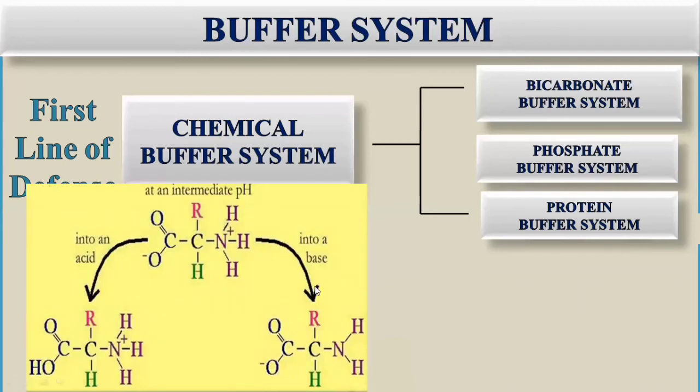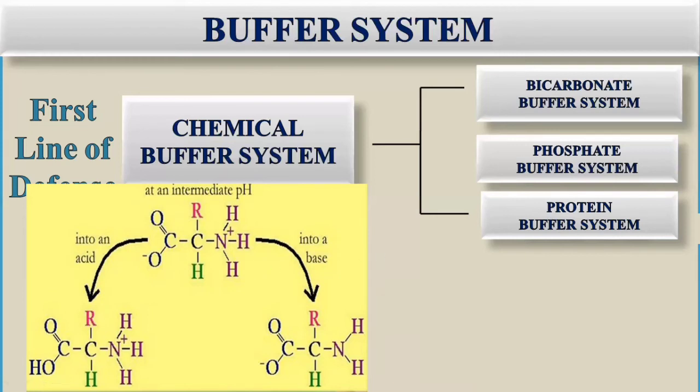And if the pH is increased, it means there is a decrease in hydrogen ion concentration. So this amino acid or protein has to buffer the reaction by providing the hydrogen ion. The carboxyl group, COOH, the carboxyl end of the amino acid, acts as an acid. So it will donate its hydrogen ion, as you can see here. This is how the alkaline environment will be neutralized with the help of the amino acids. So that's how the protein is used to resist the changes in pH.